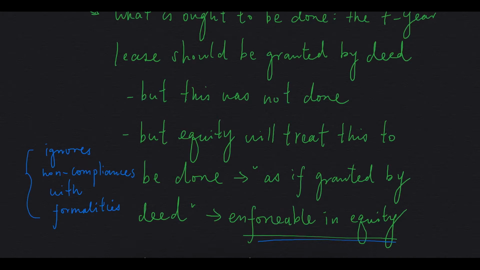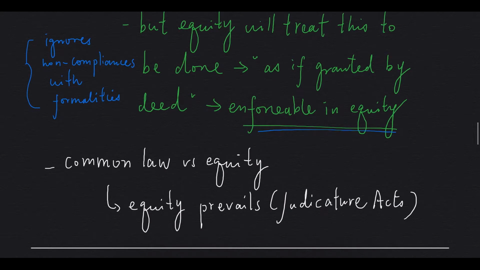To explain further why the court decided that equity prevails, it is because of the Judicature Acts. So a bit of British legal history. Long time ago there used to be 2 courts: the common law court and the equity court. Because of the Judicature Acts, these 2 courts combined into one. And the rule is that whenever there is a conflict between a common law rule and an equity rule, equity prevails. So take this case as an example. Under common law, the parties had an implied periodic tenancy, but under equity, they had an equitable lease. According to the rule, equity prevails.